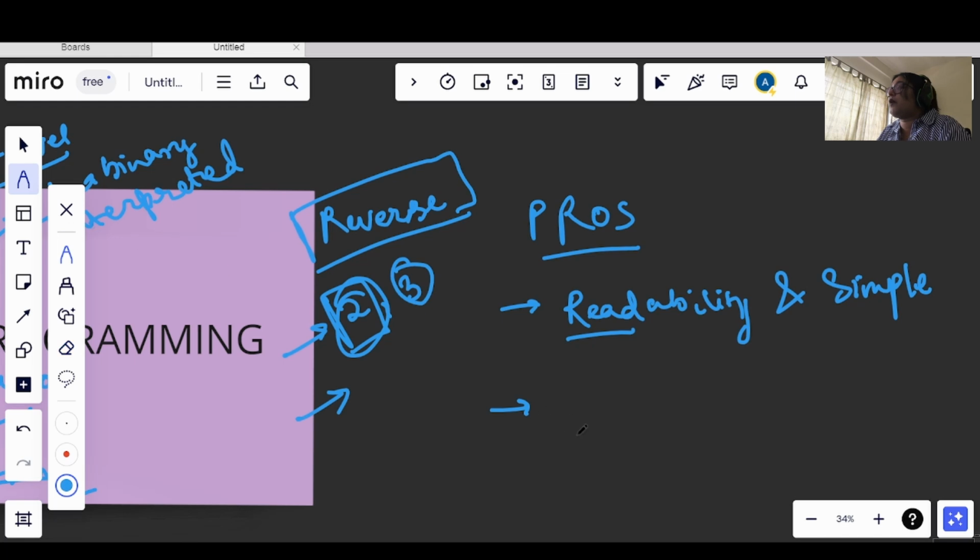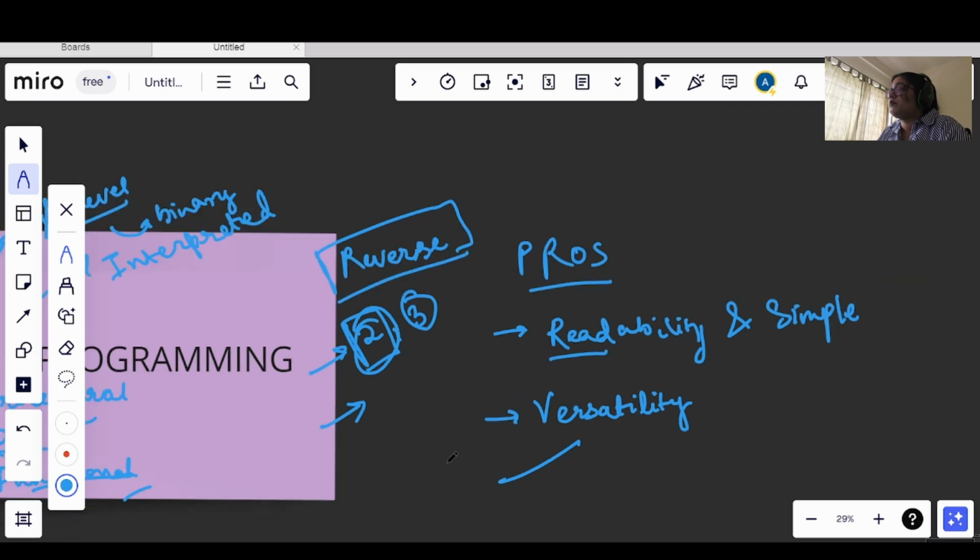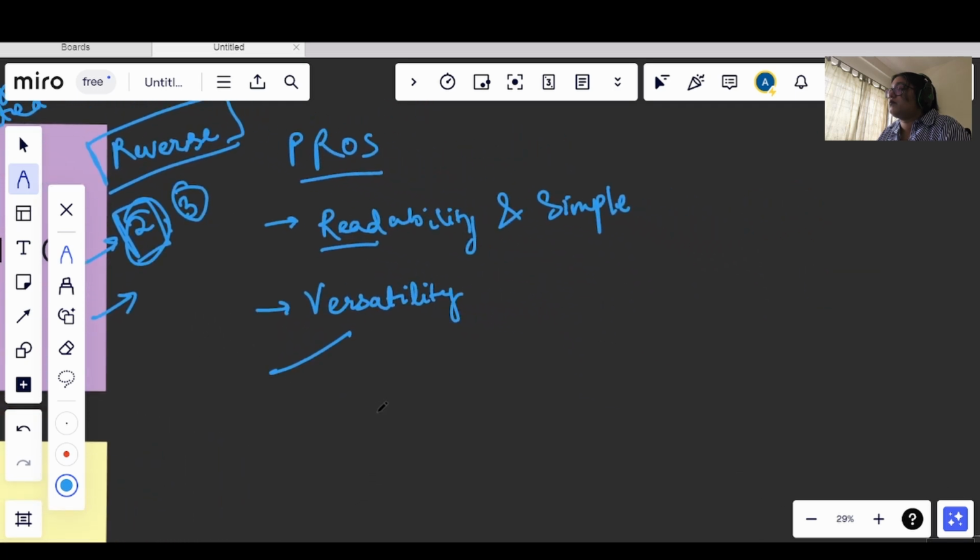So we can use Python for performing more than one type of task. Like we can use Python for web development. Okay, we can use Python for web scraping.